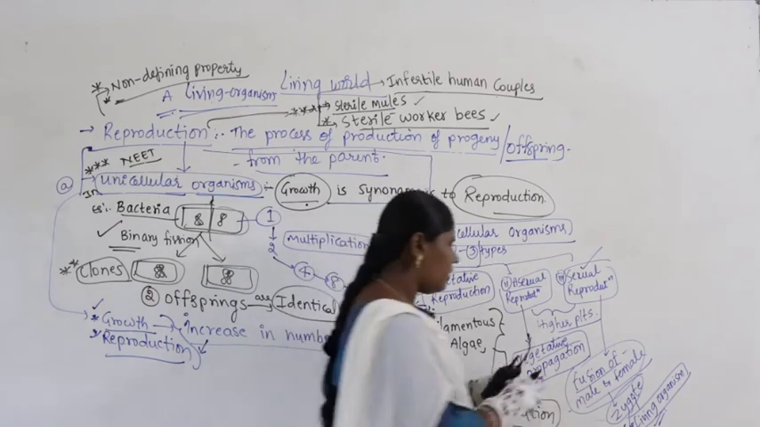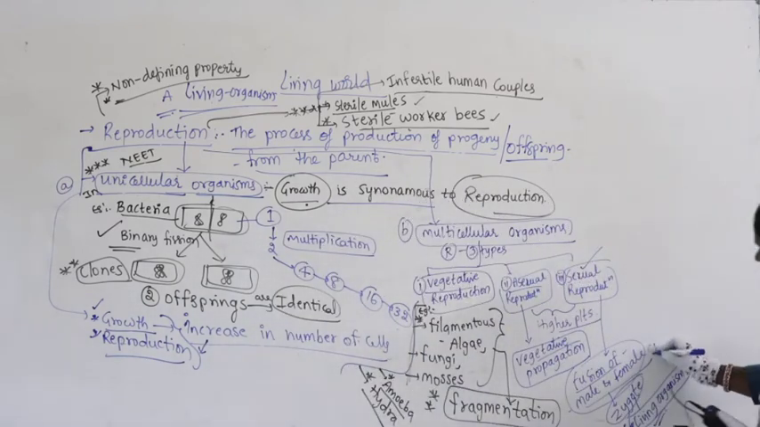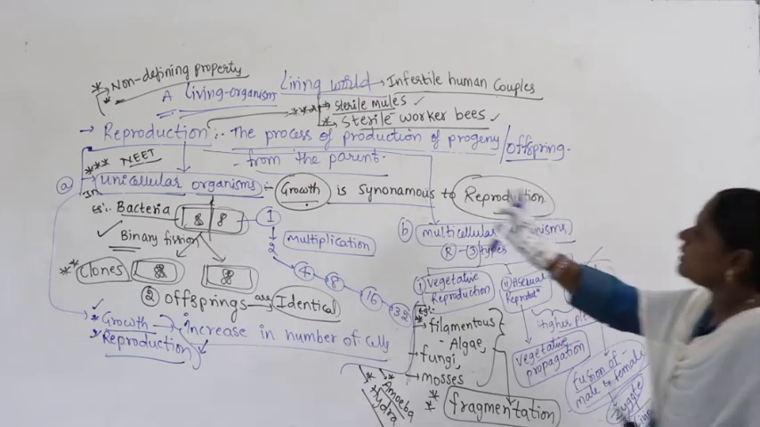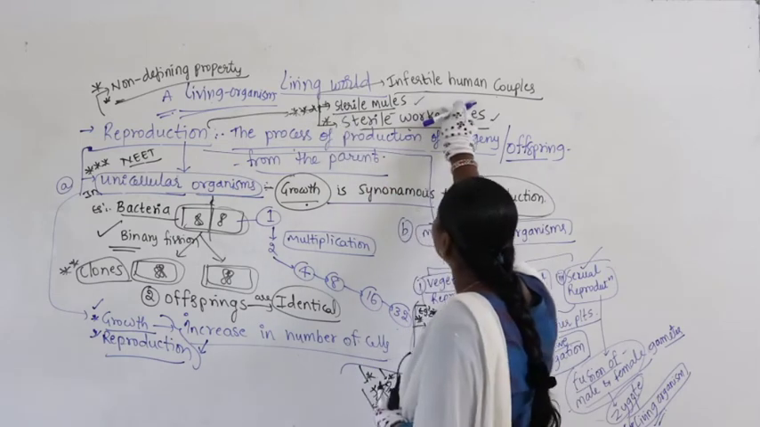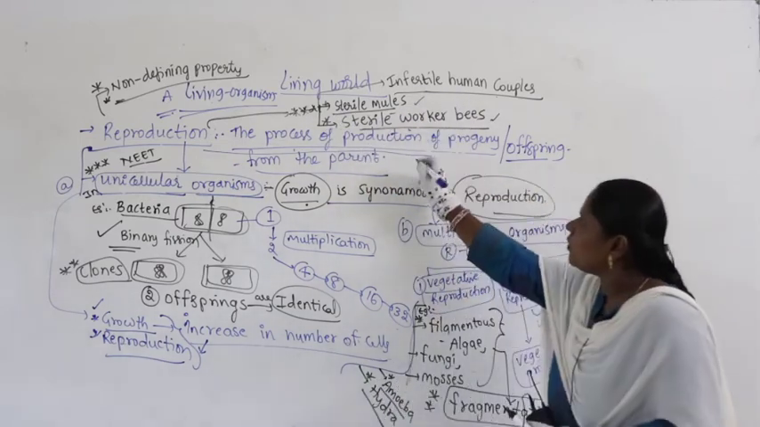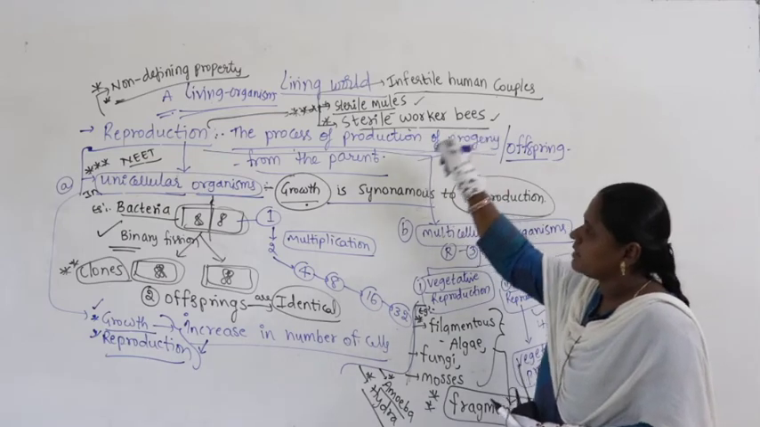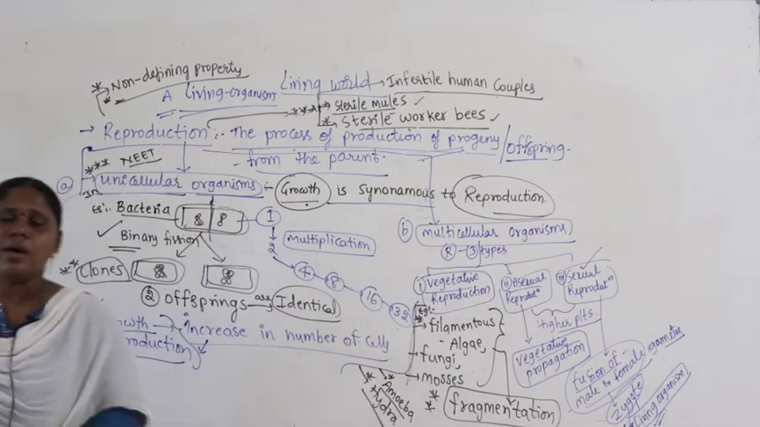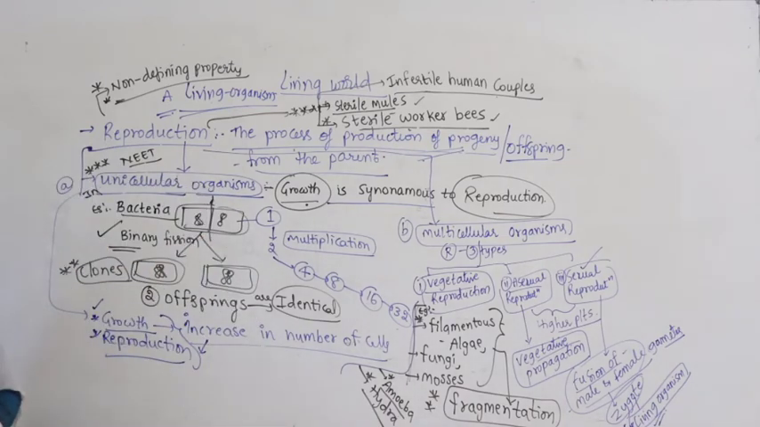Better, you can take here, because we talk in terms of higher plants, male and female gametes that lead to formation of zygote, and that again leads to development of a living organism. That will come under this. And there are some exceptions. Infertile human couples, sterile mules, sterile worker bees are not involved in production of progeny, but still they are considered as living. So reproduction is a non-defining property, not a defining property to define a living organism.